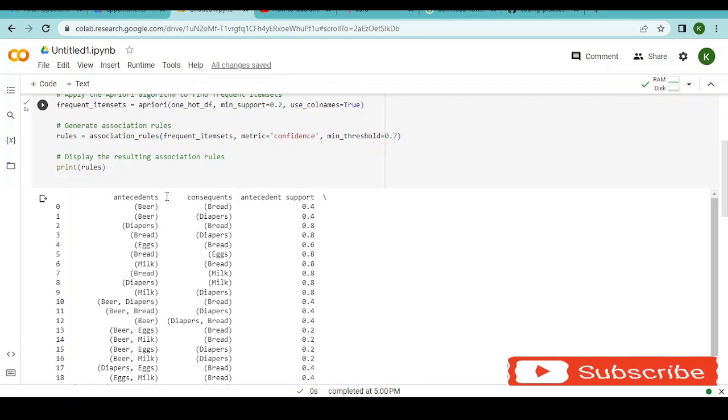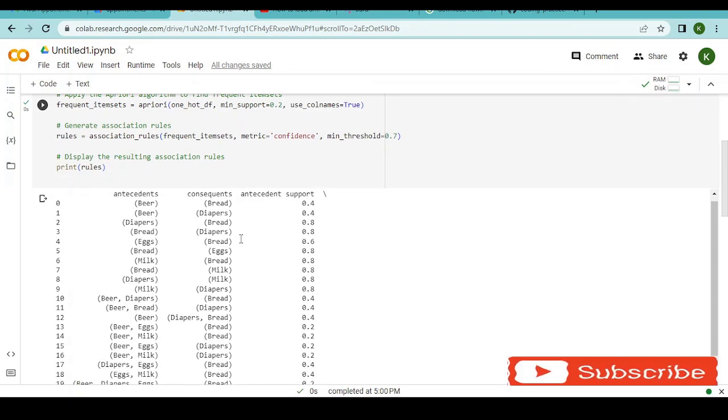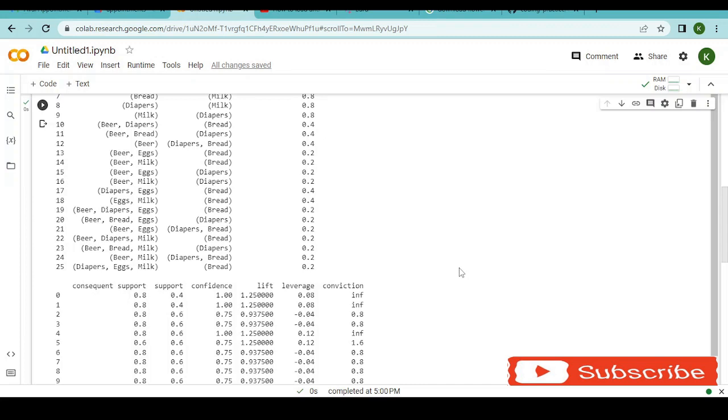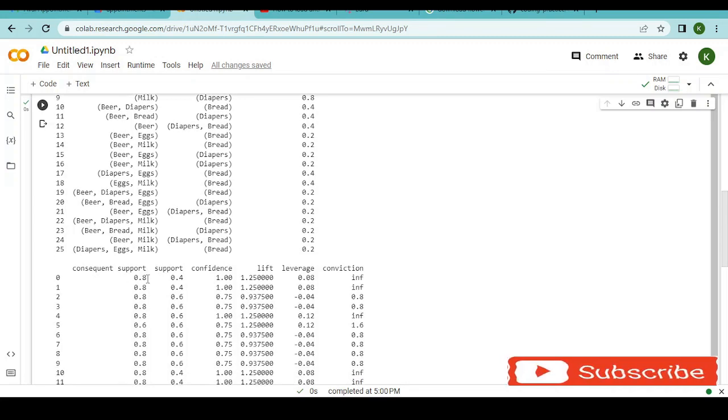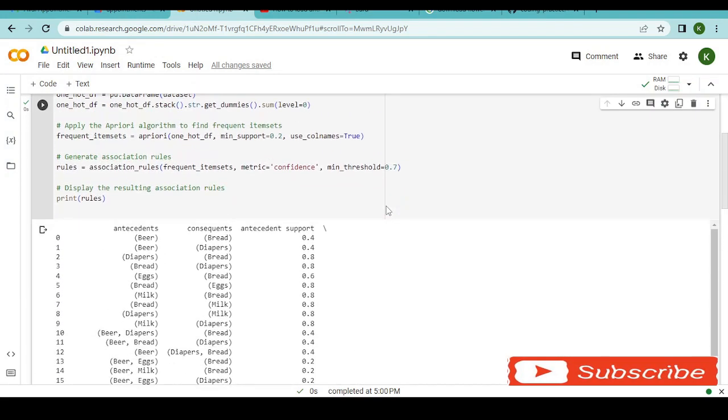So antecedents, we are saying that this is an item or item sets that are first bought. Consequence, these are items, an item or item sets that are influenced by the first item here. And I've put for you the transaction X, Y. Antecedent support, we have said what it is. Like in this case, if you buy beer, what is the likelihood of you buying bread? And now that one would be determined by this metric that we are calling consequent support. So when you say a consequent support of 0.8, it means that there are high chances that if you buy beer, you're also going to buy bread.